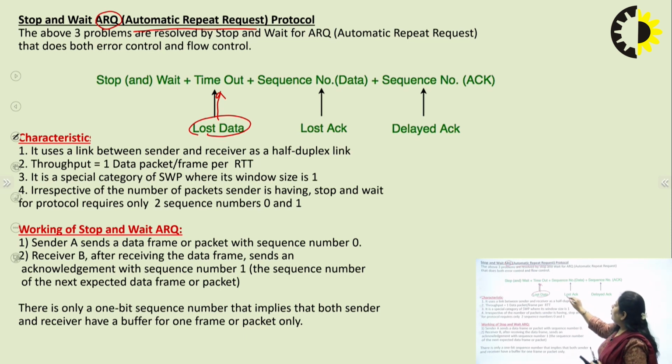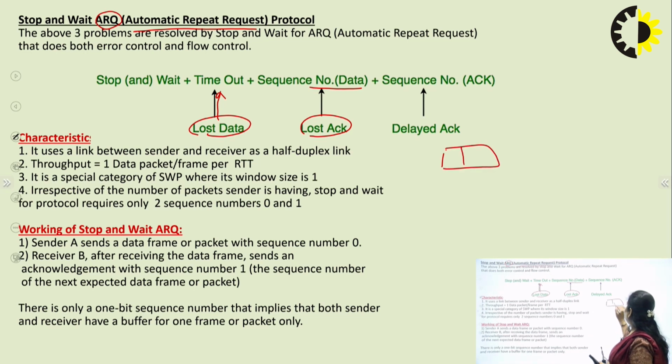Again, lost acknowledgement. If the acknowledgement is lost, there would be a sequence number for the data. We would put a sequence number in a frame. This is a frame; we will put here some sequence number which could identify which frame the sender has sent. The receiver receives the packet and sends back the acknowledgement of the same sequence number frame.